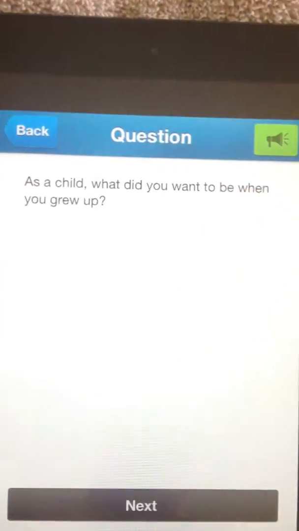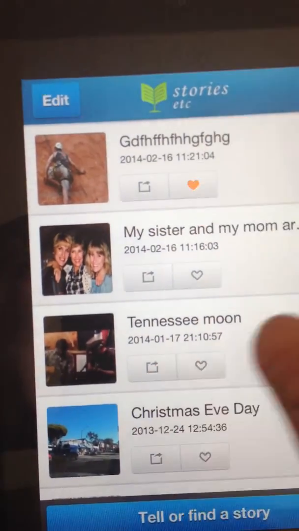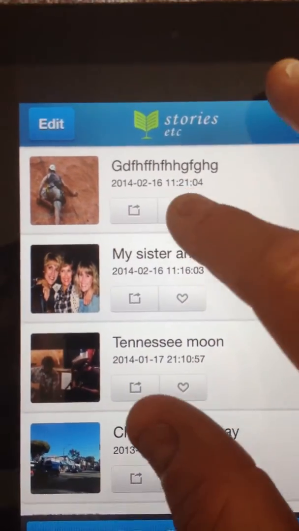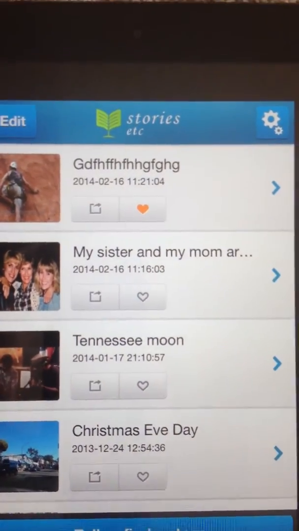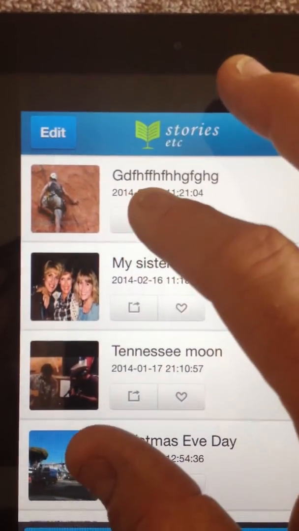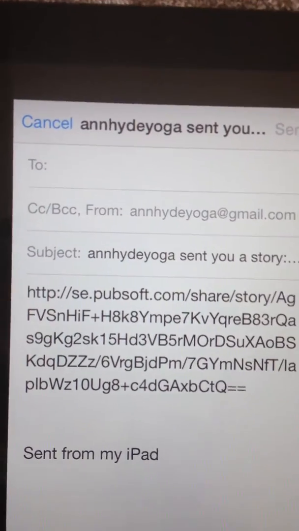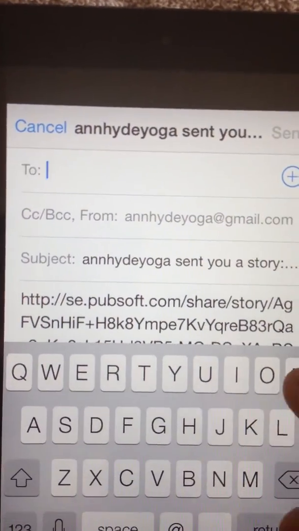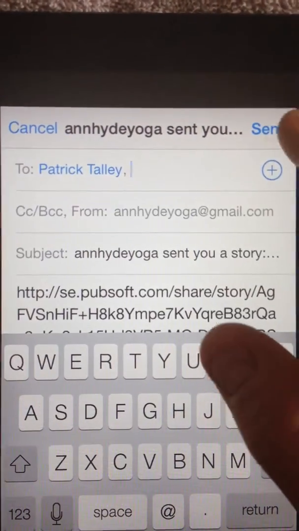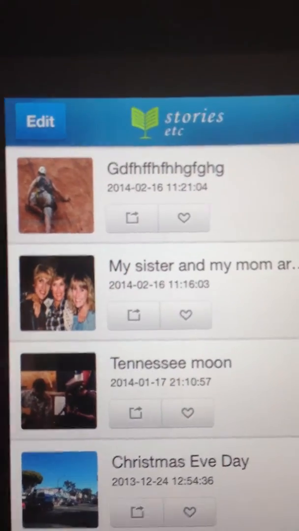We've heard that story. So then, maybe the next thing you want to do is email it, or remember it as one of your favorite stories for later. You can turn these favorites on and off, and I choose that to remind me which story I want to go back and share or retell even. If you want to share it via email, you just push that button and it's sending out the email right now. You just fill in somebody's name, and that would be me sending this story to myself in that case.